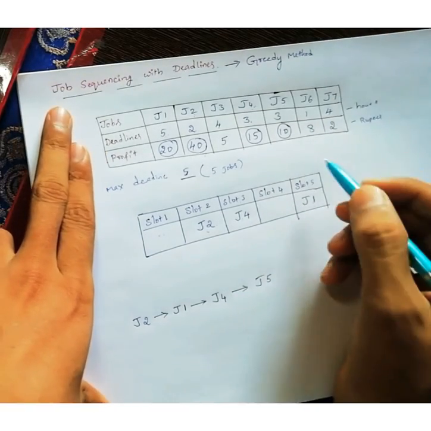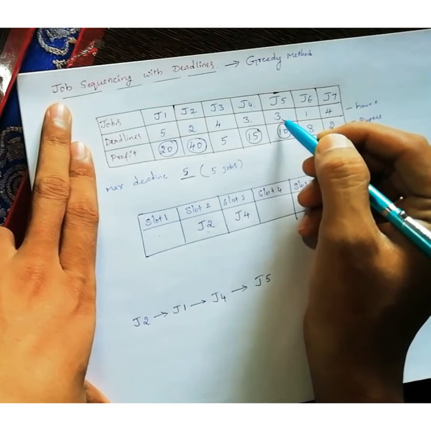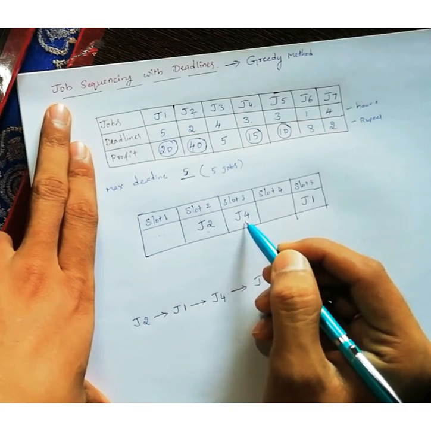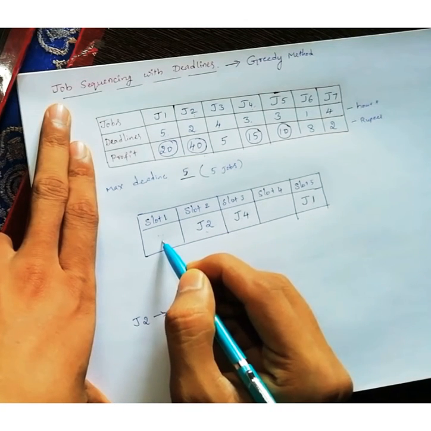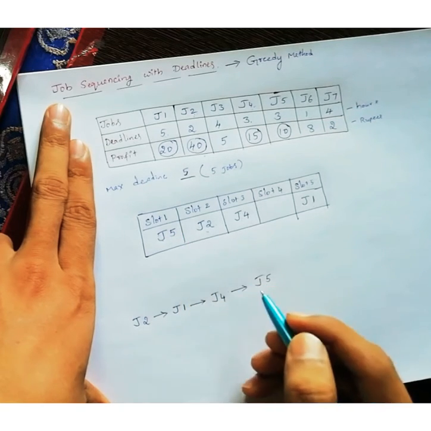Now check it. Is the third slot free? No, I can't do J5 here. Is the second slot free? No, I can't do J5 here. Is the first slot free? Yes. If it is yes, then I can do J5 here.